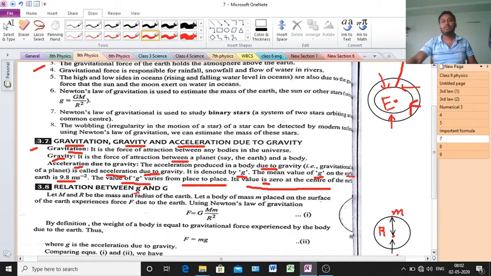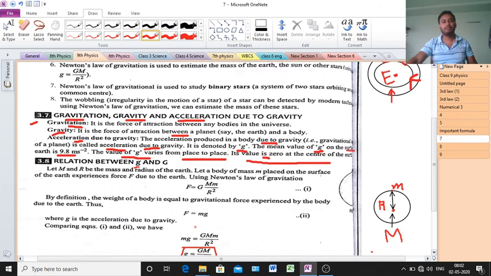Again, one question: the value of g is maximum at the surface. Going above the surface it decreases, and going below the surface it also decreases. The surface has the maximum value. At the surface the value of g is maximum, which is 9.8 meter per second square.